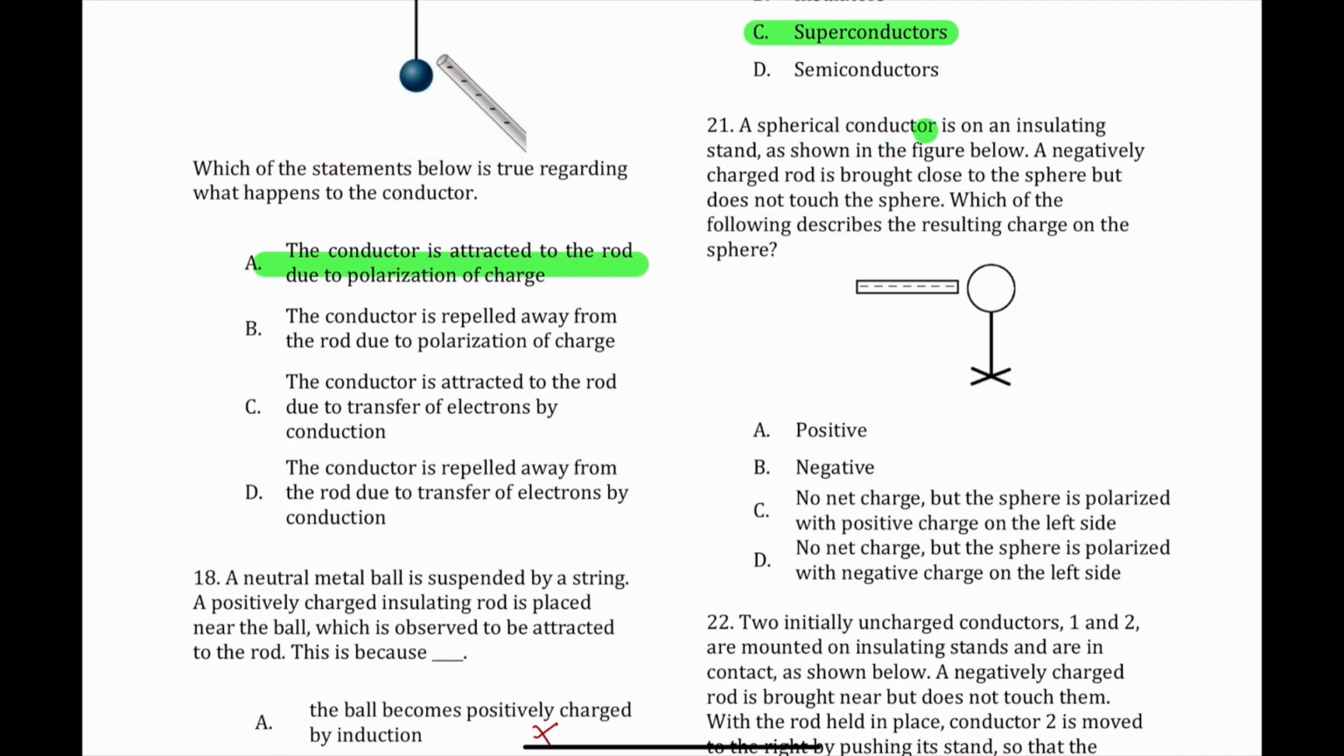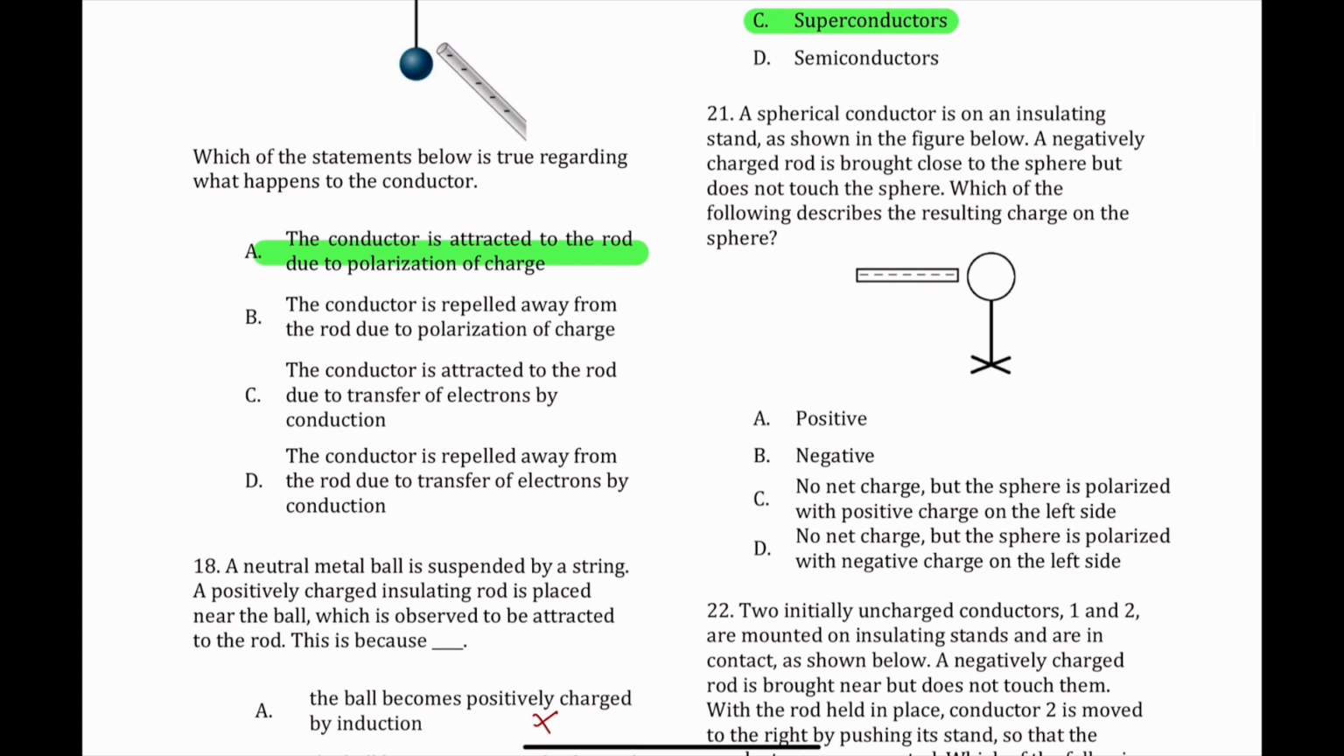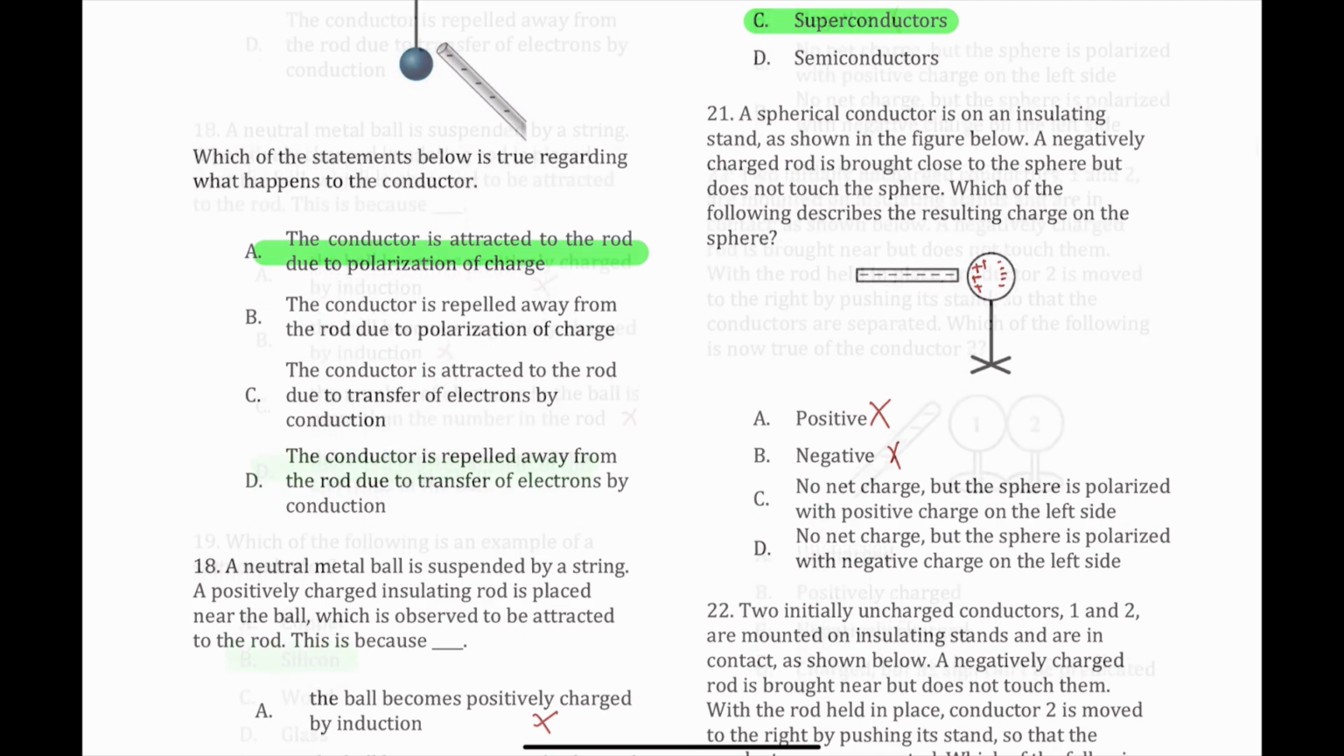21. A spherical conductor is on an insulating stand, as shown in the figure below. A negatively charged rod is brought close to the sphere but doesn't touch the sphere. Which of the following describes the resulting charge on the sphere? Will it become positive? No. Negative? No. No net charge, but the sphere is polarized with positive charge on the left side. Yes, so rearrangement here: the positive charge comes close to the negative rod and the negative charge is repelled.